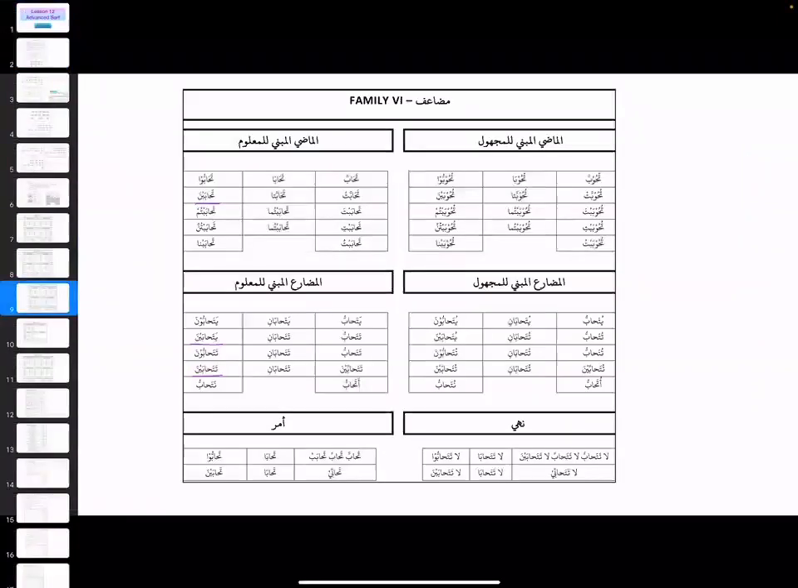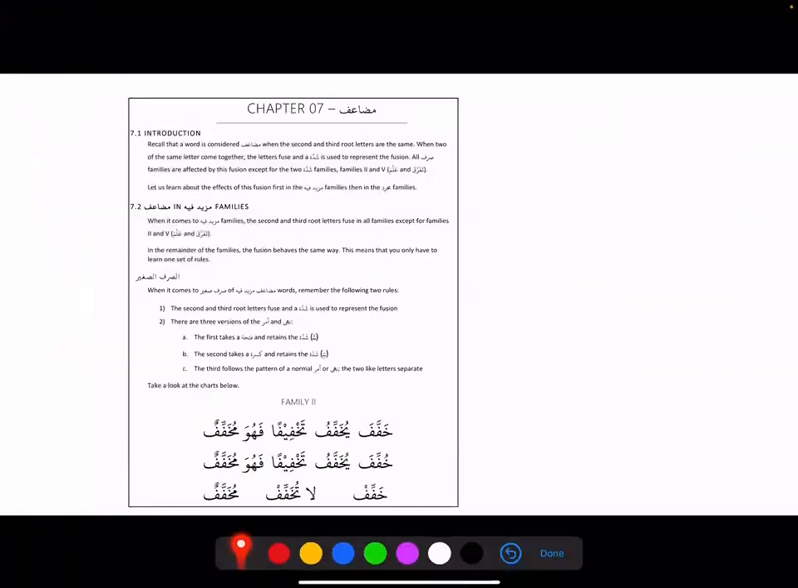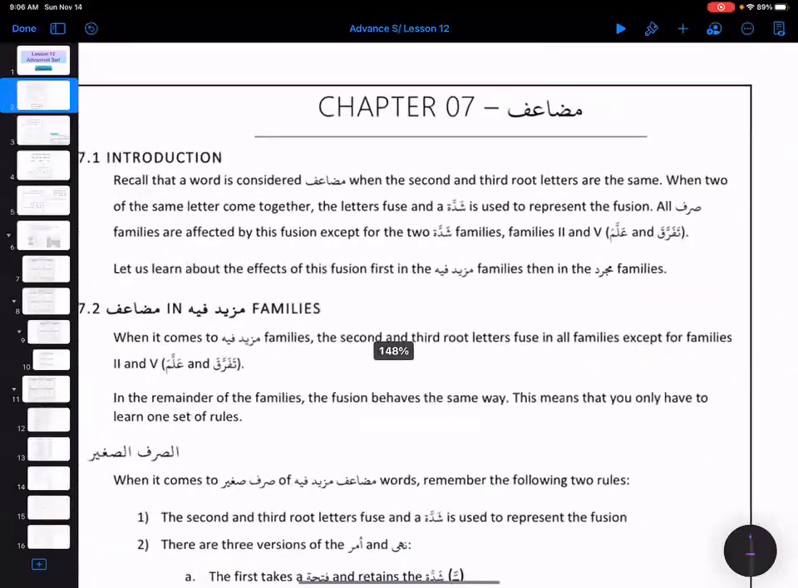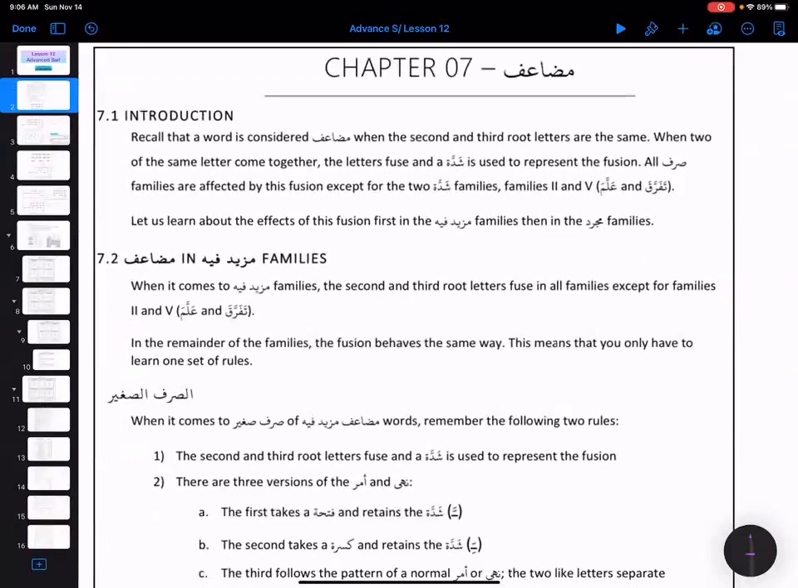So Mudaf, we know that the second and third root letters are the same, right? And they get fused together, and this irregularity is called Mudaf. And in Mazid Fihi, last class was all about family 1 and all these clans. So today we are going to talk about Mazid Fihi families.